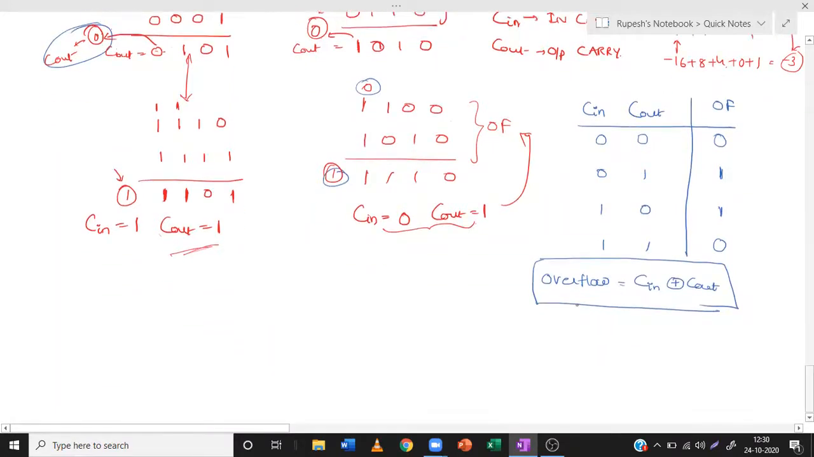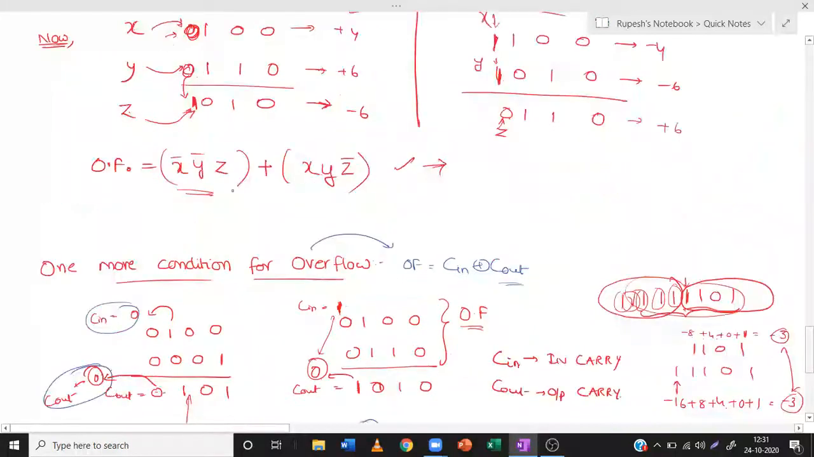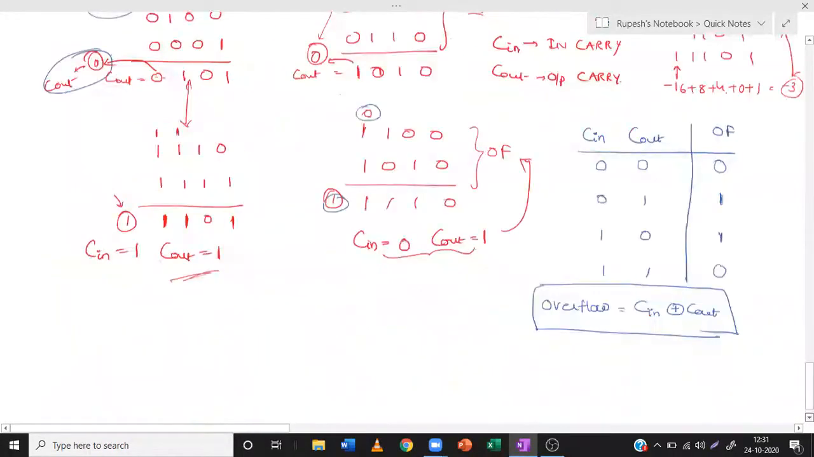C in XOR with C out is one more condition for overflow. So overflow is equal to, the condition is C in XOR with C out. In terms of sign bit, we have got the answer like this. In terms of carry in and carry out, we have got like this. If you want to design a circuit for this,